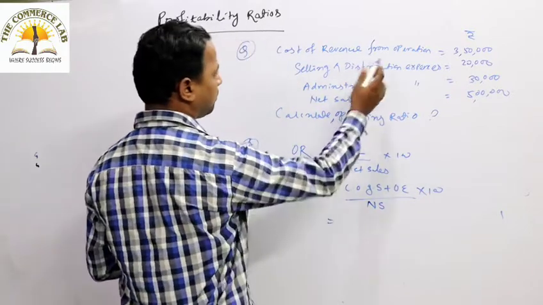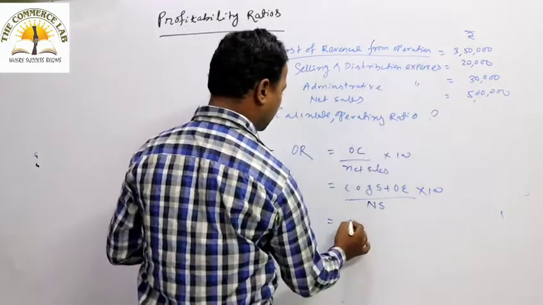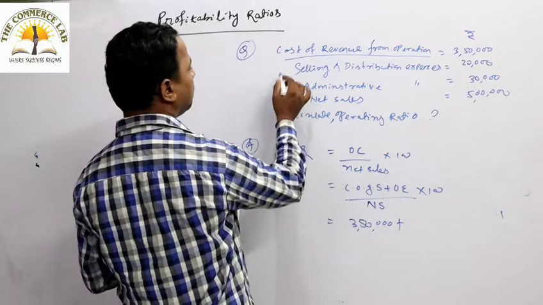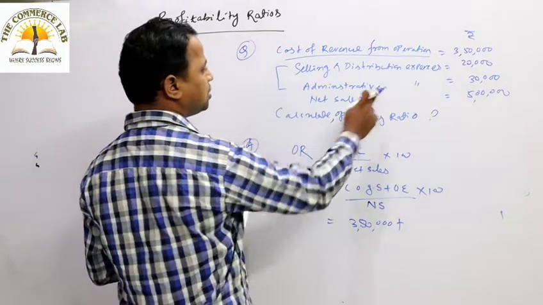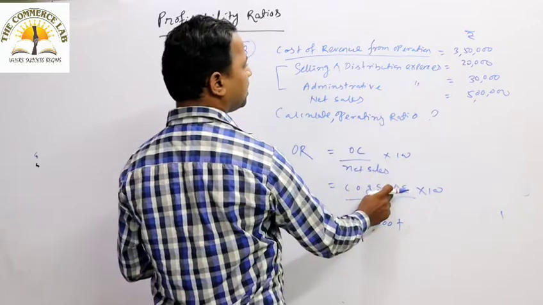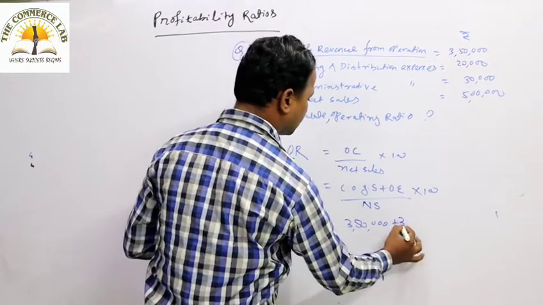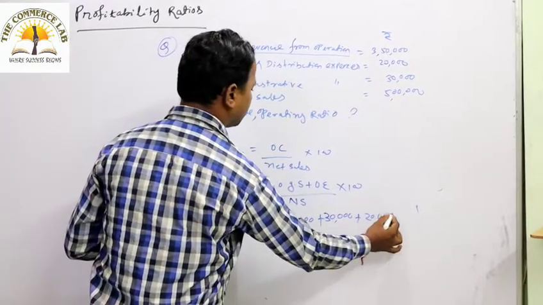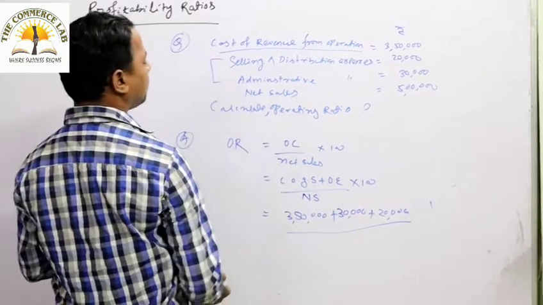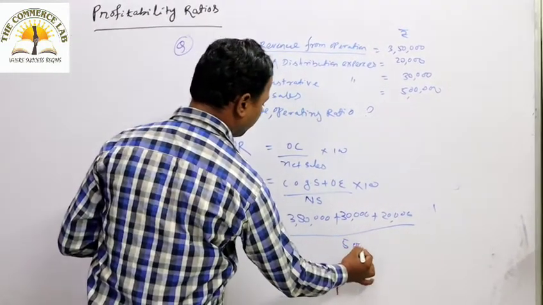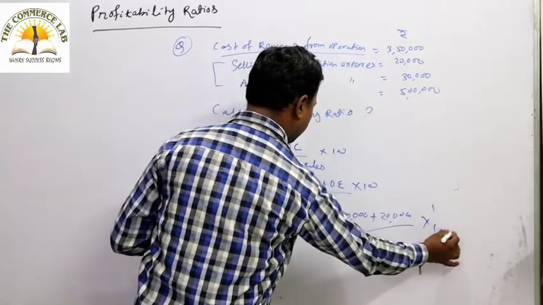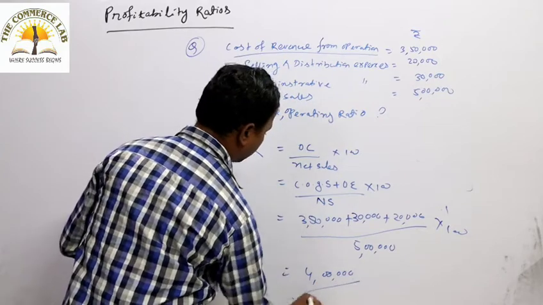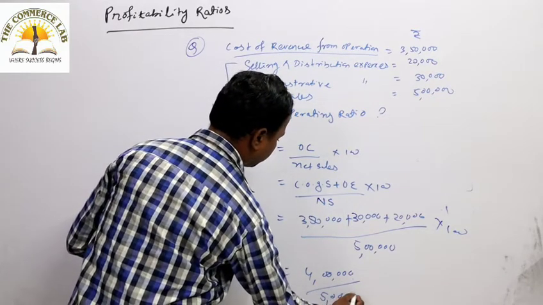So cost of goods sold, this is cost of revenue from operation, is 3,50,000. What is operating expenses? As I already told, the selling and distribution expenses as well as administrative expenses both come under operating expenses. So 30,000 for administrative expenses plus 20,000 for selling and distribution expenses. The net sales given is 5 lakh, into 100. So 3,50,000 plus 50,000 is 4 lakh, and this 5 lakh into 100.